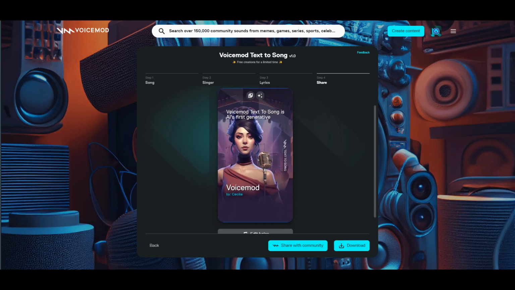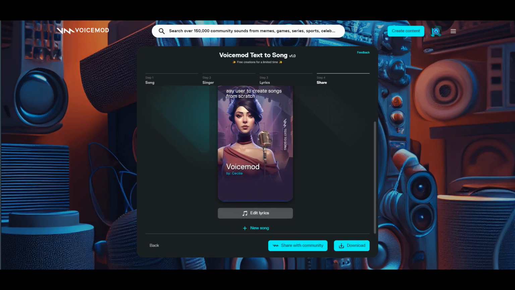Voicemod text-to-song is AI first generative music free online tool. This text-to-sing tool allows any user to create songs from scratch.